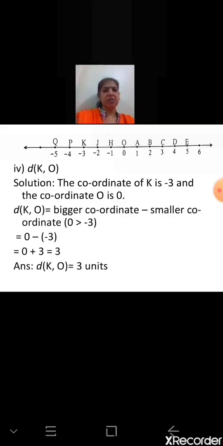So the distance between the points K and O is the bigger coordinate, that means larger coordinate, minus the smaller one. So 0 minus -3 becomes 0 plus 3, which is 3 units. Everywhere we have got the answer as a positive number. So we have to remember that the distance between two points is a positive number.